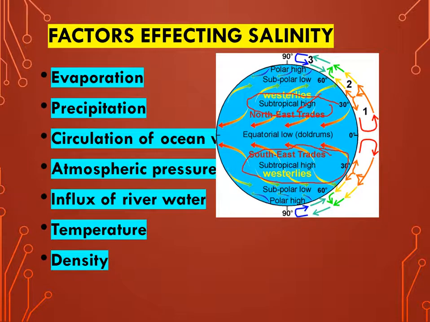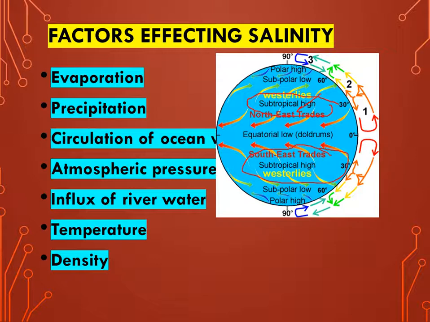Next is influx of river water, a very common factor: the higher the influx of river water, the lesser the salinity. Next is temperature and density. Temperature and density, these two also affect the salinity.